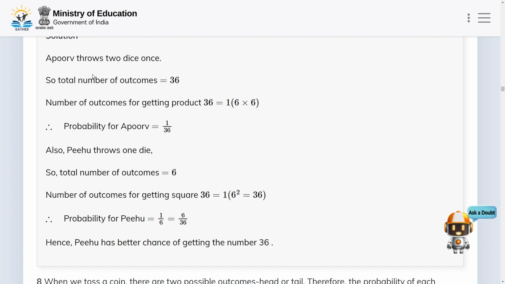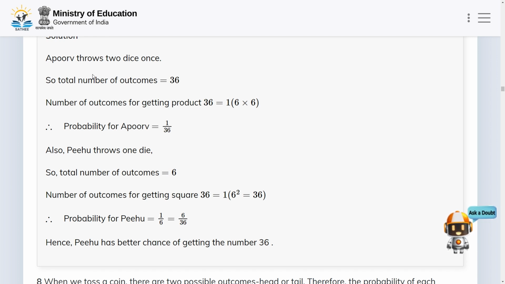Also Pu throws 1 die, so the total number of outcomes is equal to 6, and the number of outcomes for getting square 36 is equal to 1, since 6 square is equal to 36. Therefore the probability for Pu is equal to the number of favorable outcomes for getting square 36 divided by the total number of outcomes, and this is equal to 1 by 6.